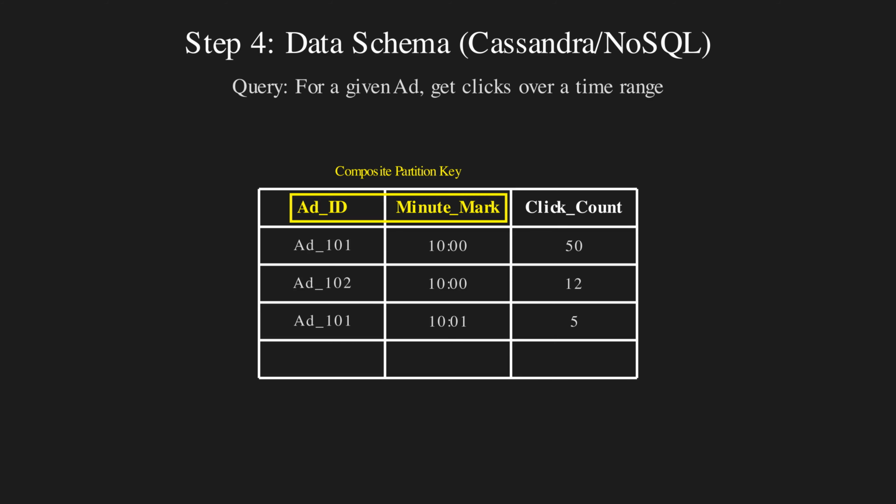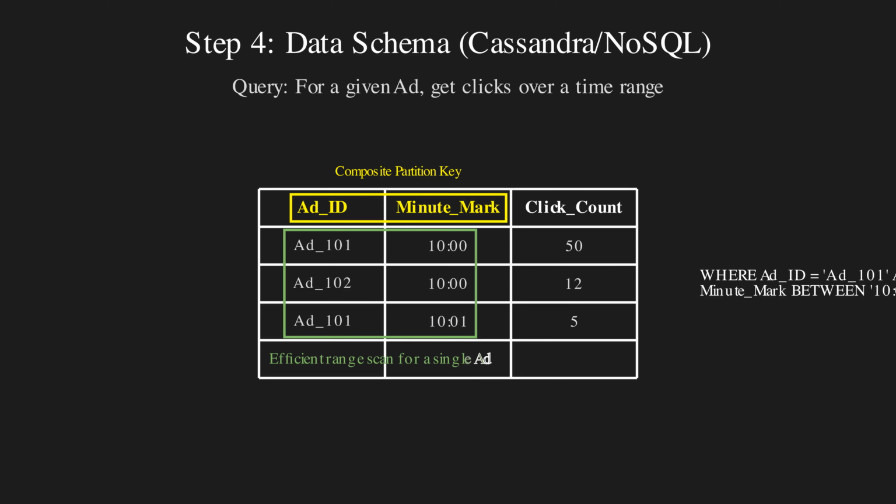The magic lies in the primary key. We use a composite key, ad_ID is the partition key, and minute_mark is the clustering key. This ensures all data for a specific ad is stored physically together on disk, making the query show me ad 101's history incredibly fast.